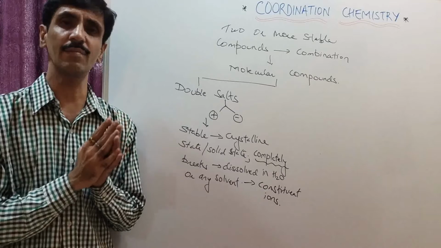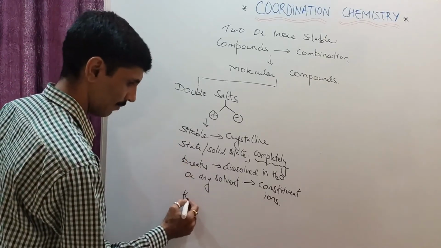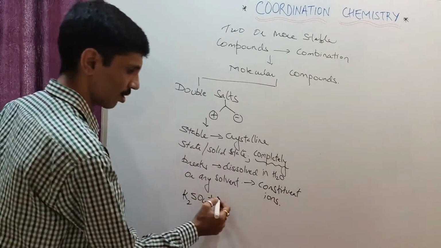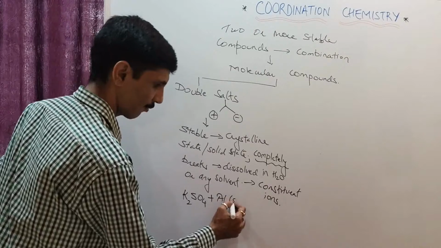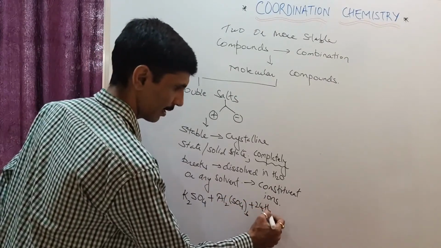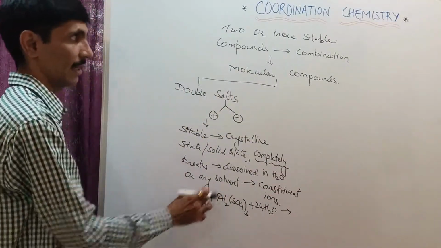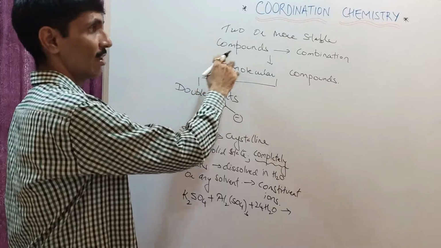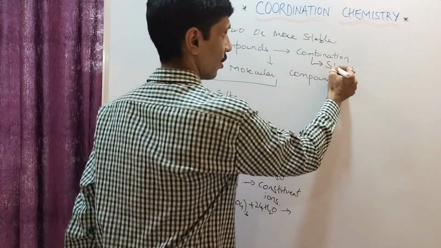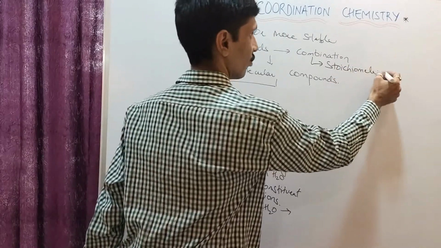Okay, let us take an example of potash alum. Now, potash alum is going to be formed by interaction of K2SO4 with aluminium sulfate, that is Al2(SO4)3. Along with that, there are going to be 24 water molecules. Okay, so these are going to combine. As I said, the two or more stable compounds are going to combine. Now combination is related to its proportion, what we also call a stoichiometric ratio.